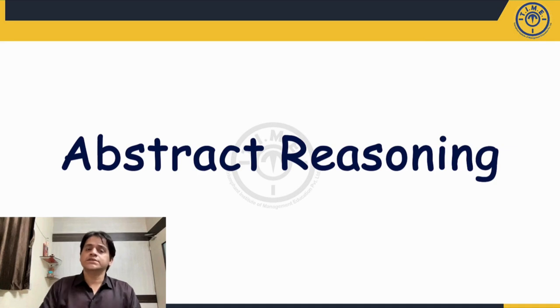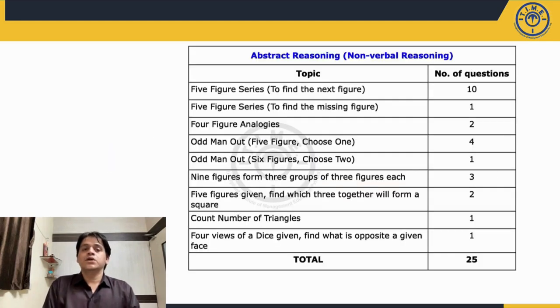Next, we'll discuss the abstract reasoning section. The abstract reasoning section, as expected, had 25 questions. The majority of the questions were based upon series. So let us discuss the breakup of the questions in abstract reasoning. There were 5-figure series to find the next figure. 10 questions were based on that.